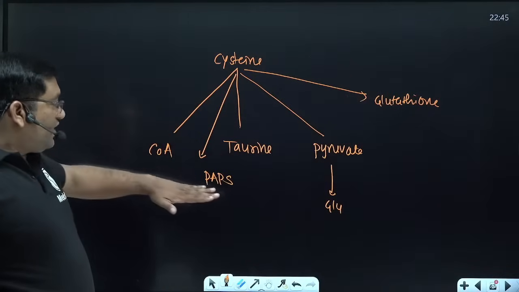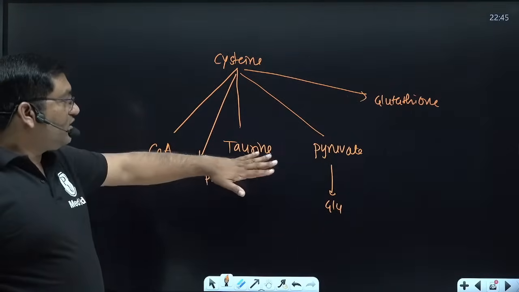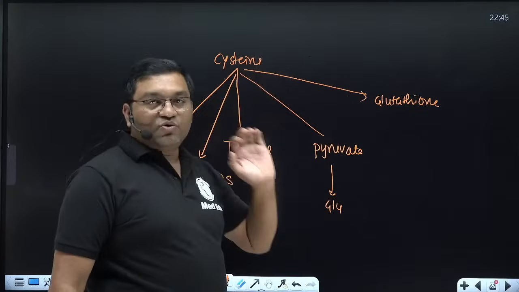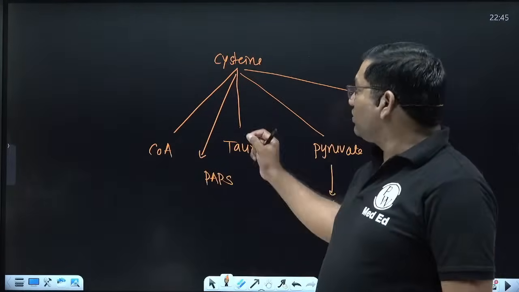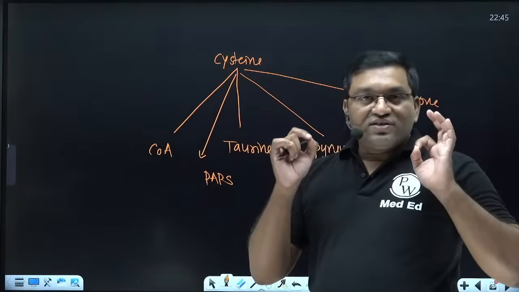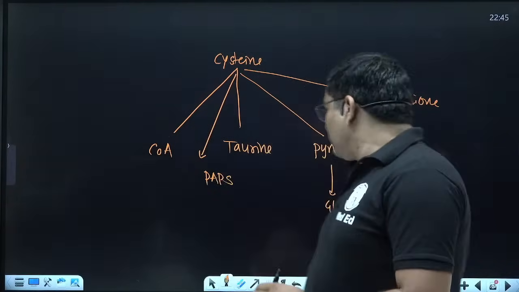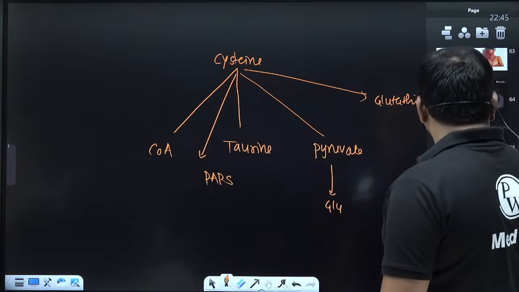So coenzyme A, phosphoadenosine phosphosulfate, taurine, pyruvate, and glutathione are produced from cysteine. So this is all about methionine and cysteine metabolism.